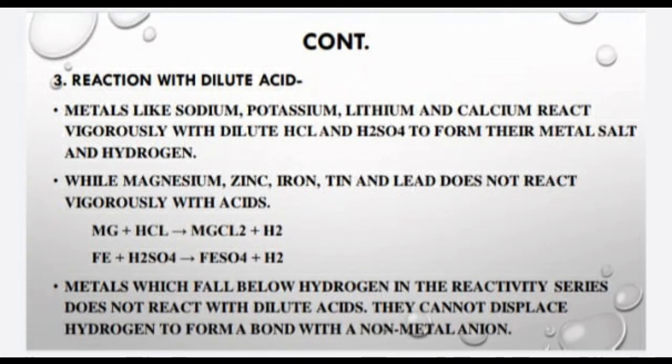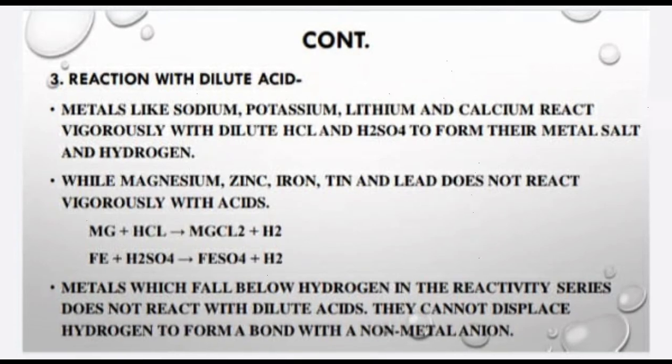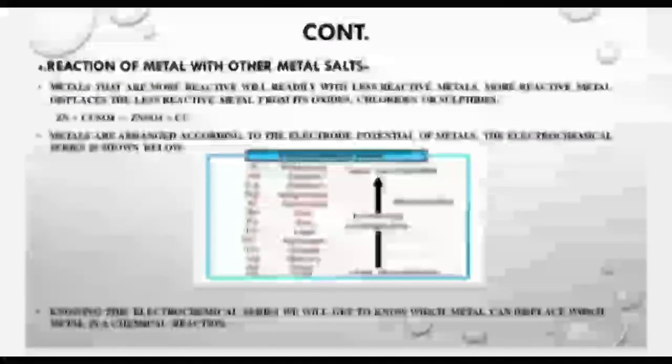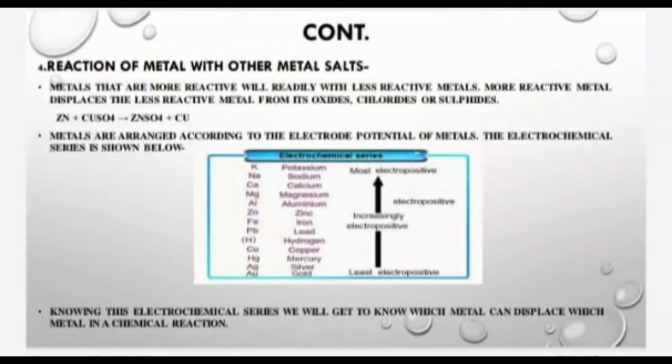They cannot displace hydrogen from the acid. Reaction of metal with other metal salts. What happens when a metal reacts with other metal salts? Metals that are more reactive react readily with less reactive metals. A more reactive metal displaces the less reactive metal from its oxides, chlorides or sulfides.